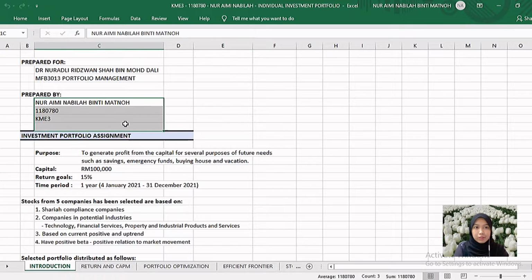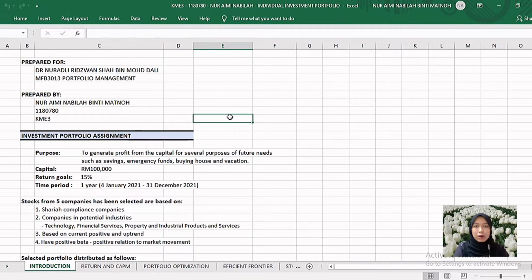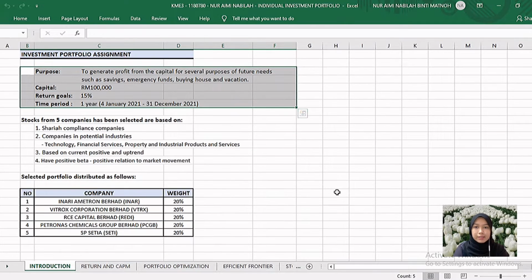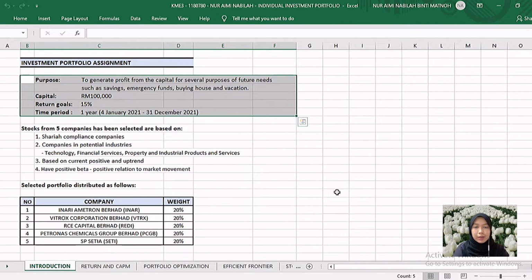My matric number is 11800780, and today's presentation is on the individual assignment of the investment portfolio. The purpose of this investment is to generate profit from the capital for several future needs, such as savings, emergency funds, buying a house, and vacation. The dummy capital of 100,000 ringgit will be allocated, and the return goal for this investment is 15%. The time period is 1 year, from 4th January 2021 till 31st December 2021.